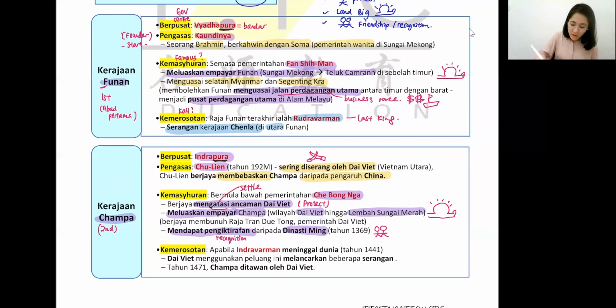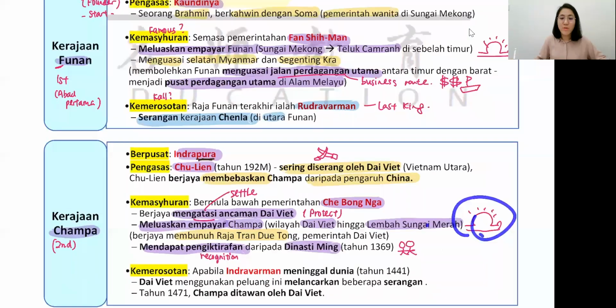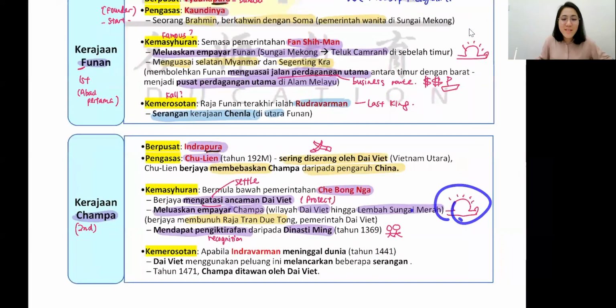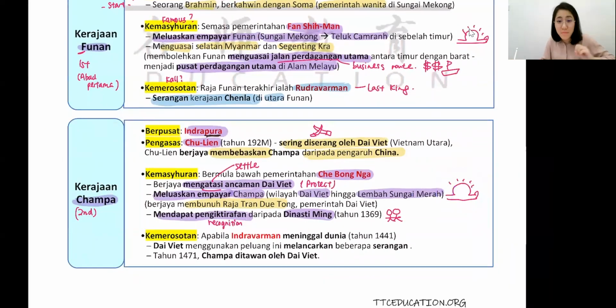It's because the Raja was killed by the Chebonga leader. So that's why you can see they killed the leader. So that's why they become so strong. Their empire is getting bigger. They take over their enemy's land, Dai Viet. That's how they become so strong. Muscular. So big. So let's continue to look at the last decline.